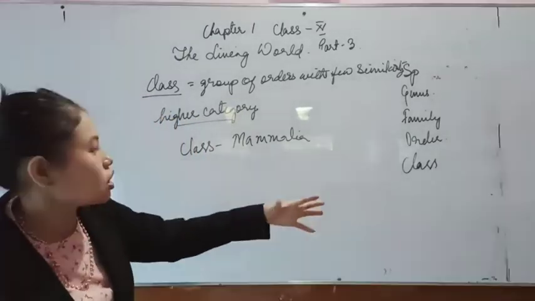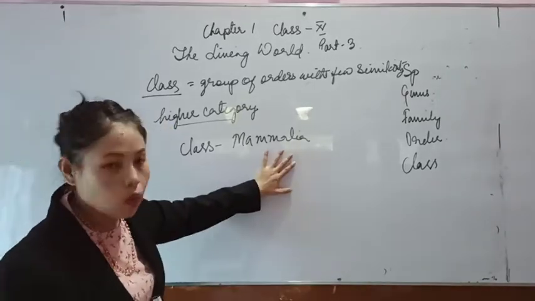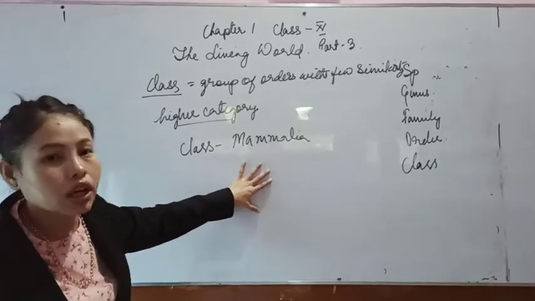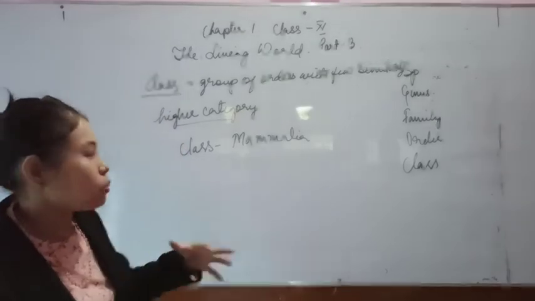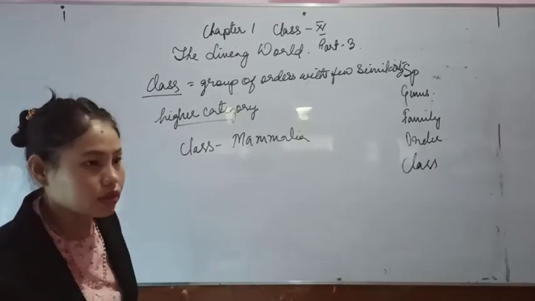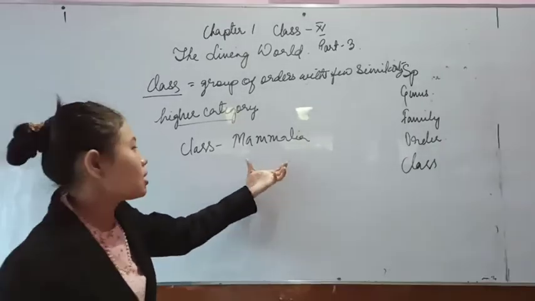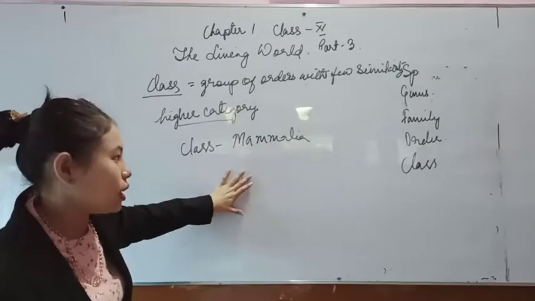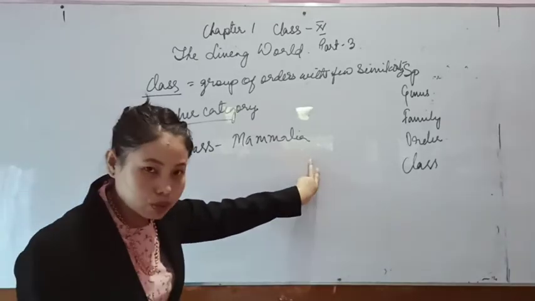And then you can also see human beings giving birth to young ones. So these are similar characters. We are warm-blooded. Our body temperature does not fluctuate depending on the external environment. We have a constant body temperature, and the presence of mammary glands. These all are the characters of Mammalia, and these characters can be seen in humans.